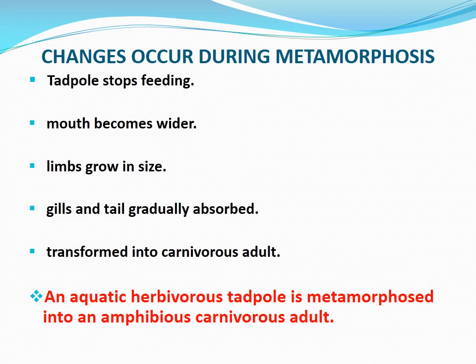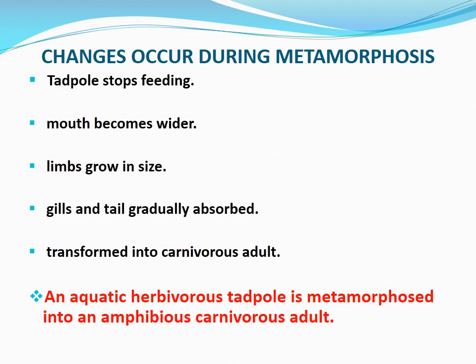Then the tadpole is metamorphosed into amphibious. What is the meaning of that? Amphi means dual, dual life. So the tadpole is able to live only in water, and that tadpole is converted to an adult frog. It is able to live both on land and in water. That is why we are using the term amphibious. And the herbivorous is converted to carnivorous. I told you, tadpoles feed on aquatic vegetation, but now that adult frog is carnivorous. It is able to feed on animal matter.